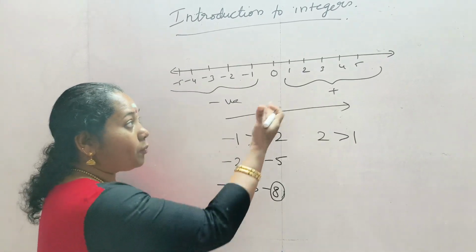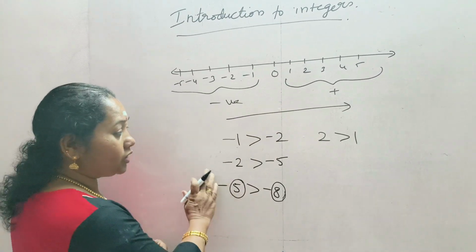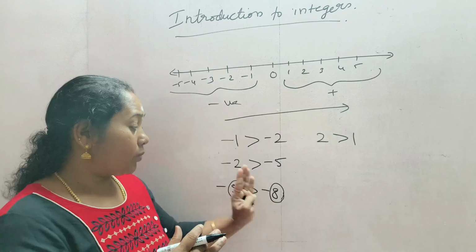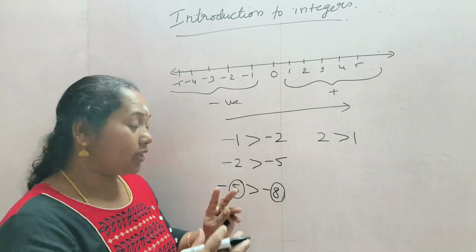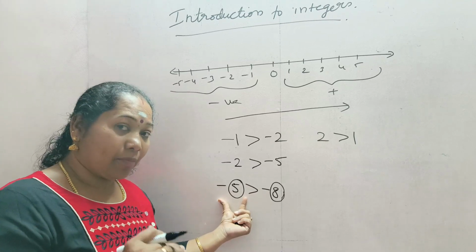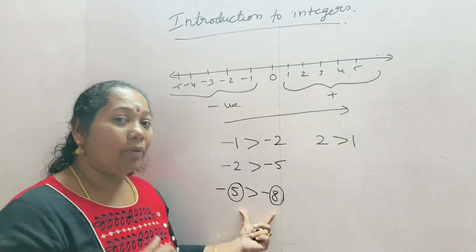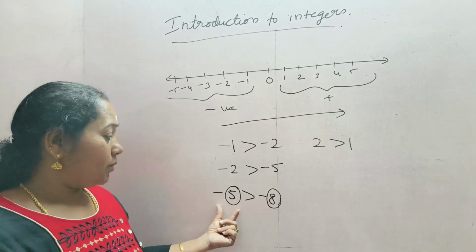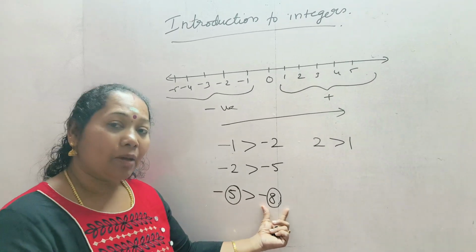So that is just the opposite of positive numbers. You should always remember that in positive integers and negative integers, greater than will be different. Means in negative numbers, as the number gets less, the value gets more, and as the number gets more, the value gets less. Means -5 is greater than -8.